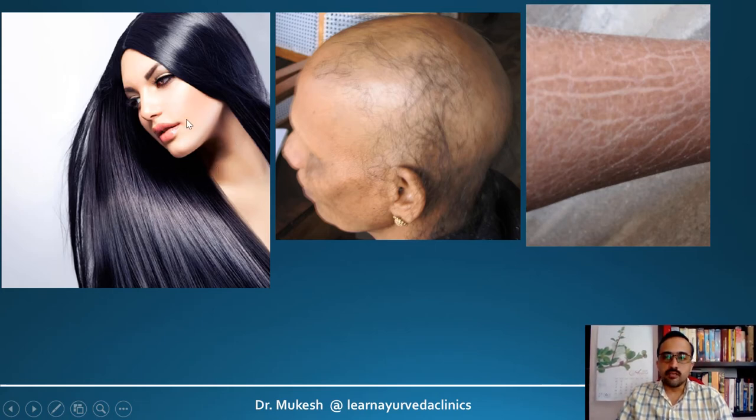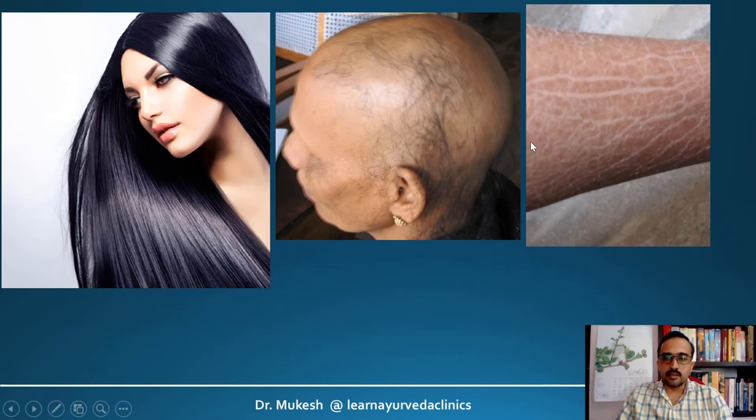And the skin will be lustrous. Of course, this is a model, and she might have used a lot of makeup. But just to give you an idea about how a Toksara individual will look. And on the other side, I would like to show you images of individuals who have Avara or a very inferior Toksara.